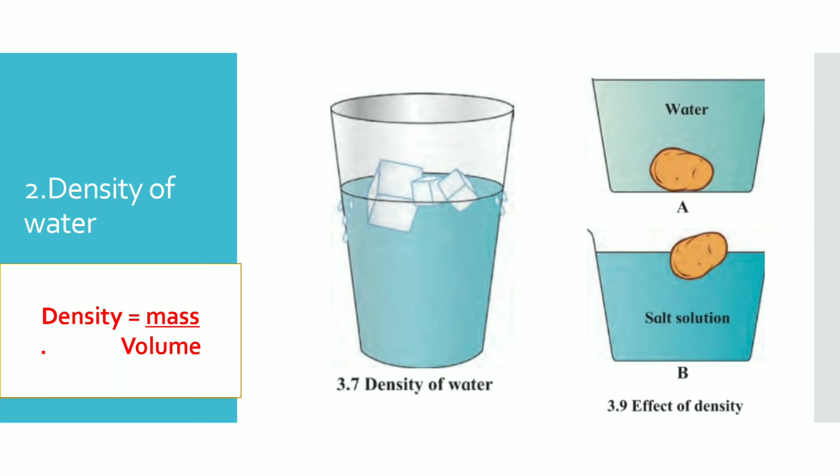The second property of water is density of water. In the first picture, you see ice floats on the water. Why do we see the ice float on water? Ice is lighter than water.